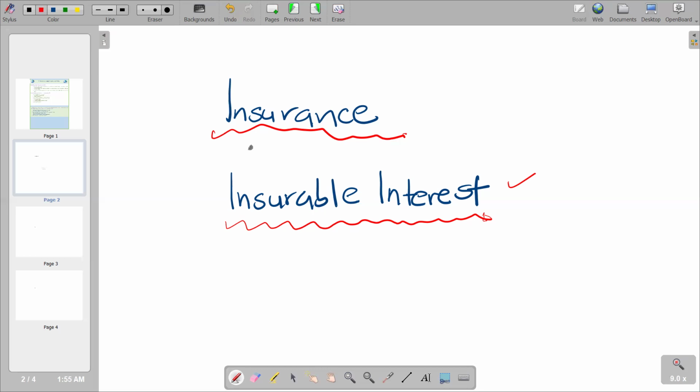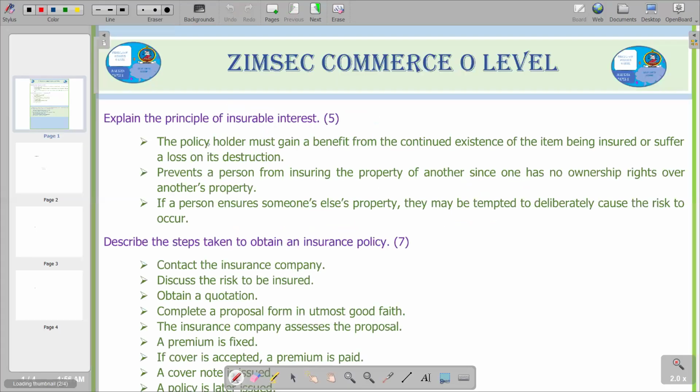This typical examination question is going to help us prepare for the upcoming exam. If you come here, you will see that this is the question that we have. This is a typical essay question. The first part of the question says, explain the principle of insurable interest. We have just explained exactly what we mean by insurable interest, and it carries 4 or 5 marks. Very important for you to take note.